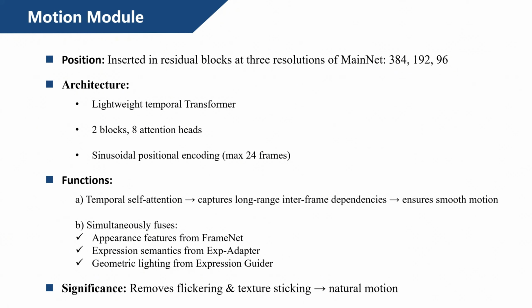For temporal consistency, we insert a lightweight temporal transformer, the motion module, into three resolution levels of MainNet: 384, 192, 96.